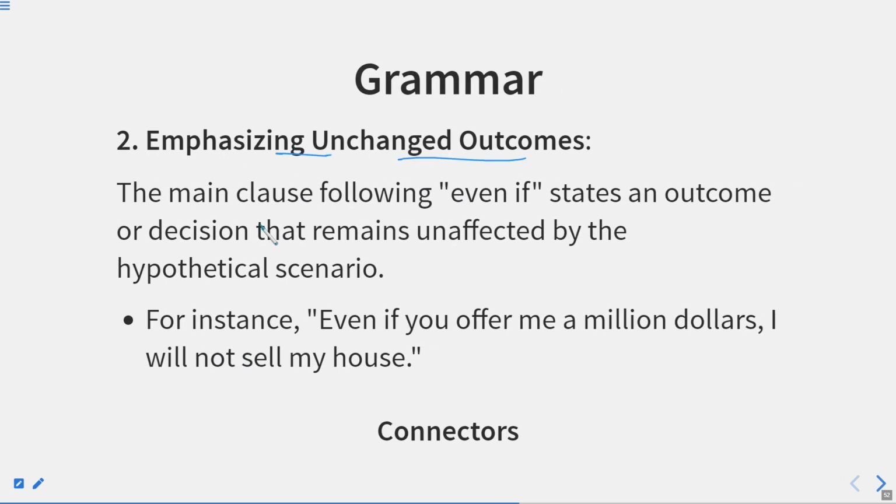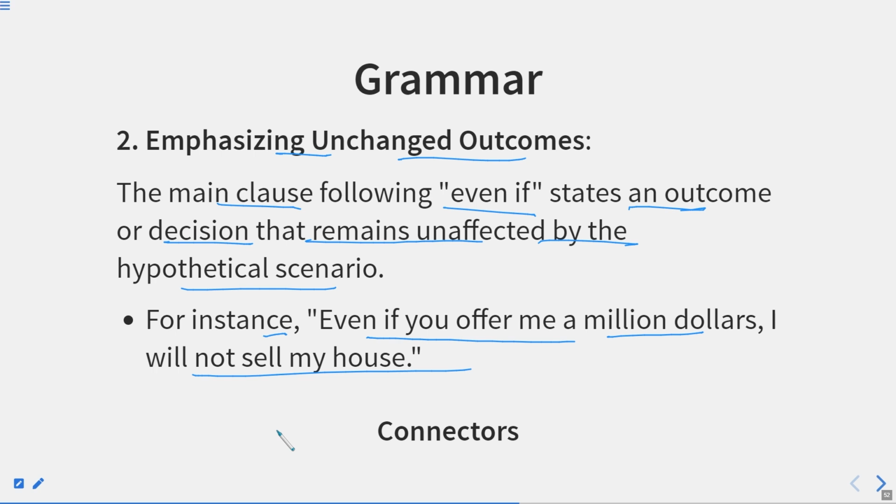Emphasizing unchanged outcomes. The main clause following even if states an outcome or decision that remains unaffected by the hypothetical scenario. For instance, even if you offer me $1 million, I will not sell my house. So even if you offer me $1 million, it means whatever the condition is, I will not sell my house.